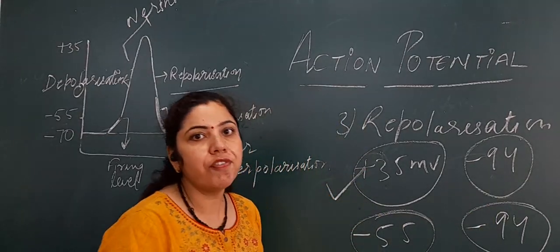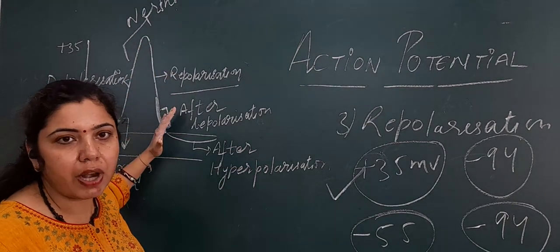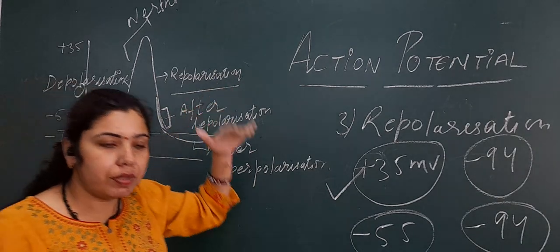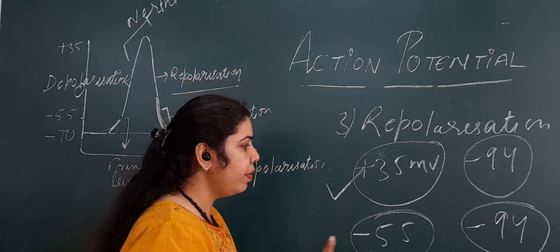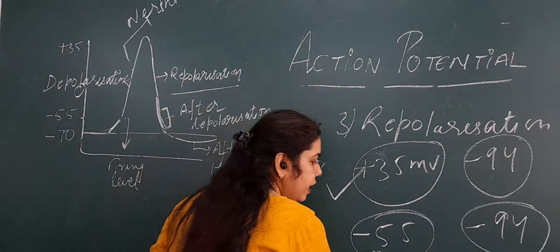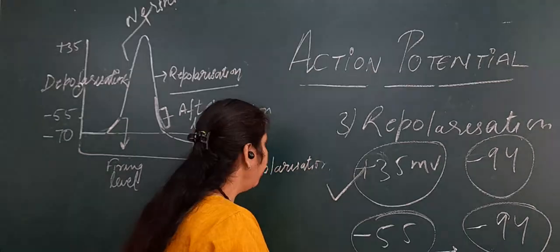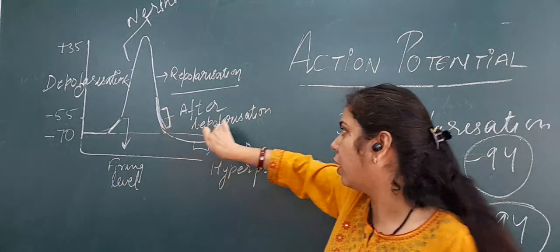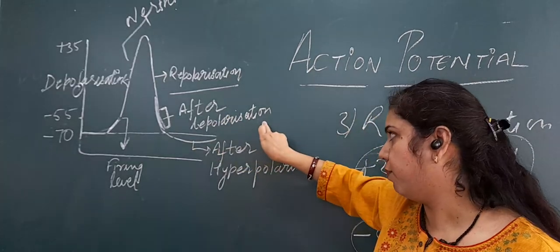So the driving force on potassium for flow will be more in the initial part of repolarization, and in the last one third the driving force on potassium will slow. Why will it slow down? Because now it is reaching near to the equilibrium potential. So the speed of repolarization becomes slow in the last one third of repolarization. That is why it is called after depolarization.